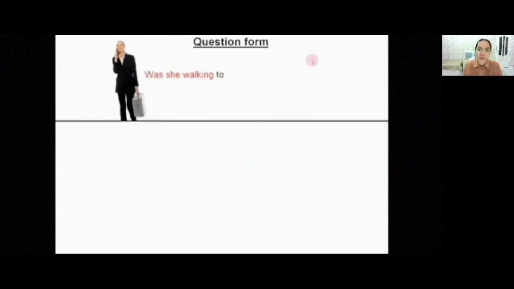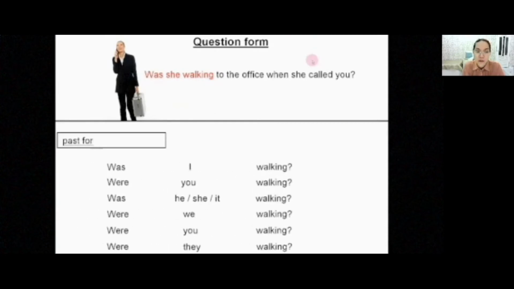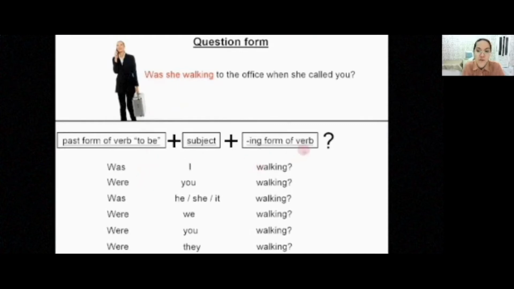Next, the question form. Was she walking to the office when she called you? I was working. Was I working? Were you working? Was he, she, it working? Were we working? Were you working? Were they working? The form is past form of verb to be plus subject plus ing form of the verb and the question mark. The question mark is the important part of this sentence, and it indicates that it's a question form of the sentence. So to be, was or were, comes first, then it is followed by the subject and the ing form.